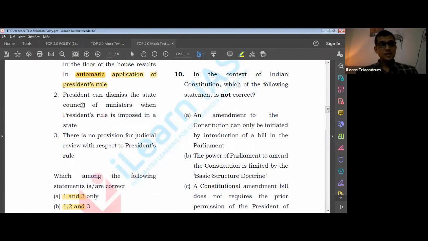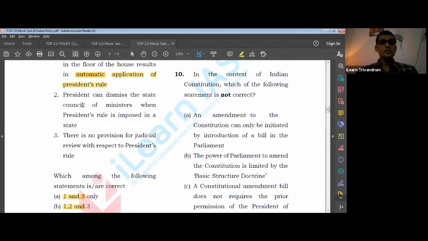Is the legislature fully dissolved? No, the legislature is put under suspension. Okay, because there are Supreme Court decisions saying that the president's rule will be under judicial review, and for that reason it is only put under suspension. Because if the president's rule is arbitrarily made, then the legislature can come back to power.